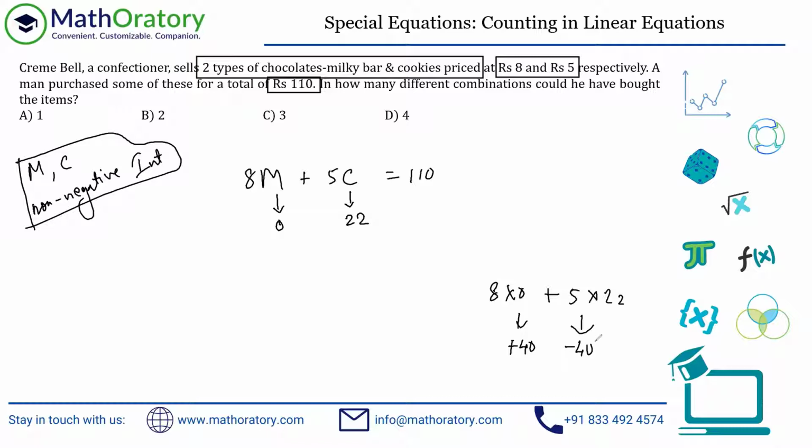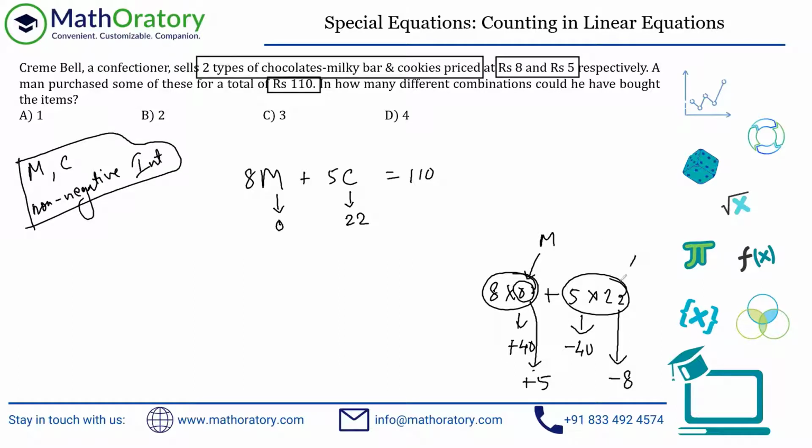If I reduce the cookies part by 40, then this 22 will actually reduce by 8. And when I'm increasing the Milky Bar part by 40, this 0 will actually increase by 5, isn't it? If 8 into 0 is increasing by 40, then the 0 is increasing by 5. So these are the variables, by the way.